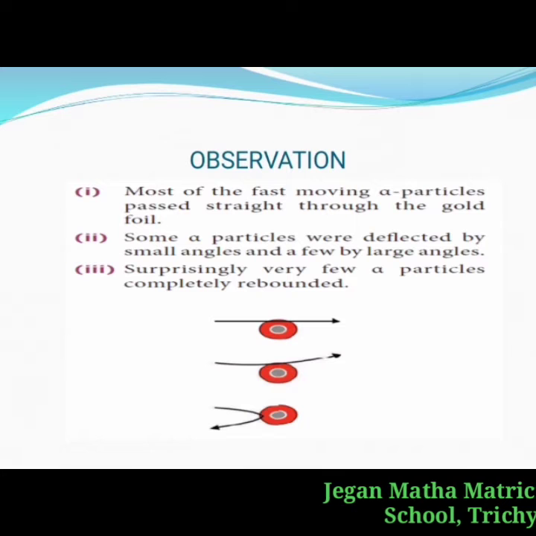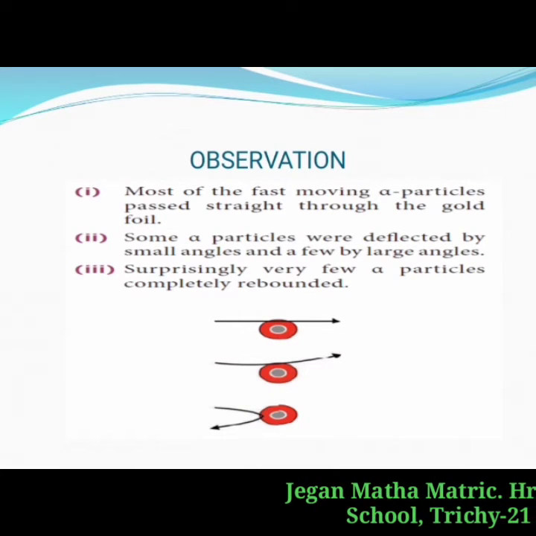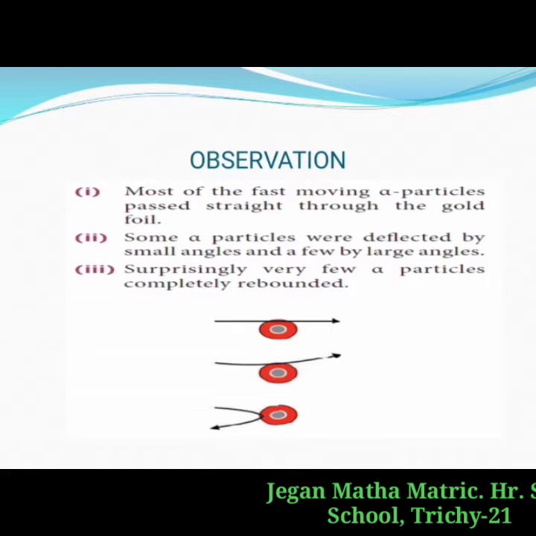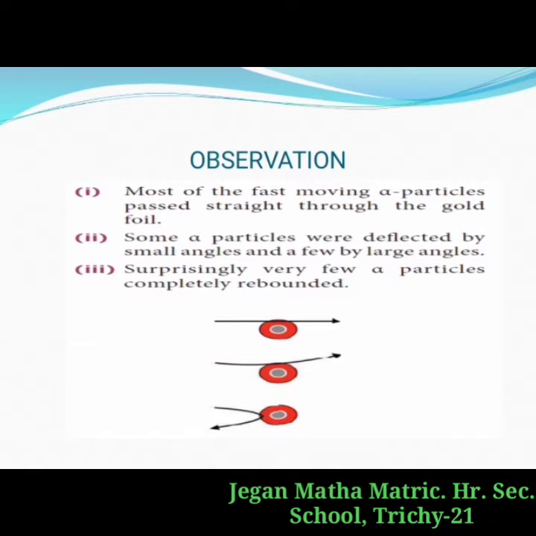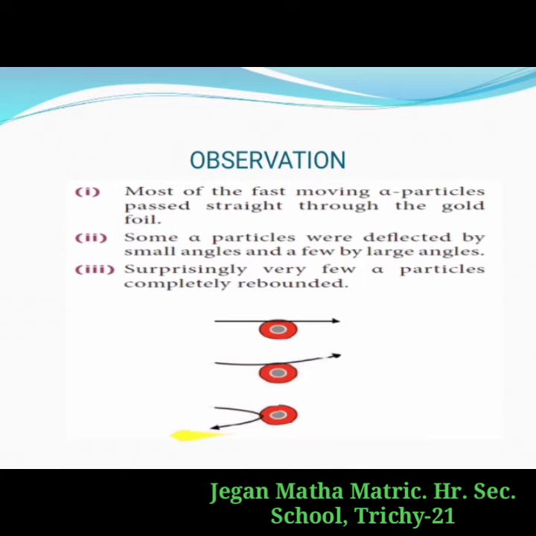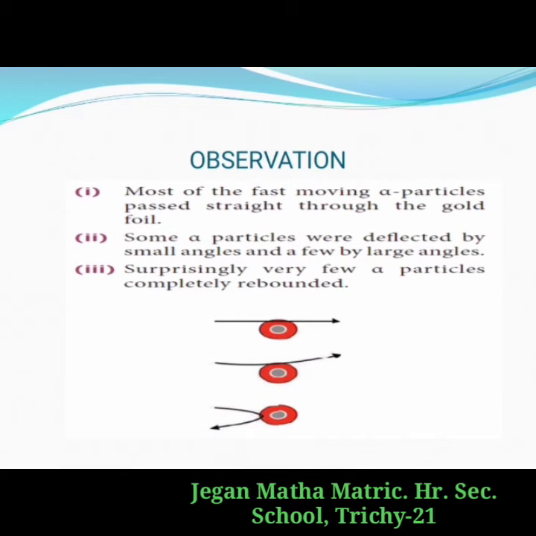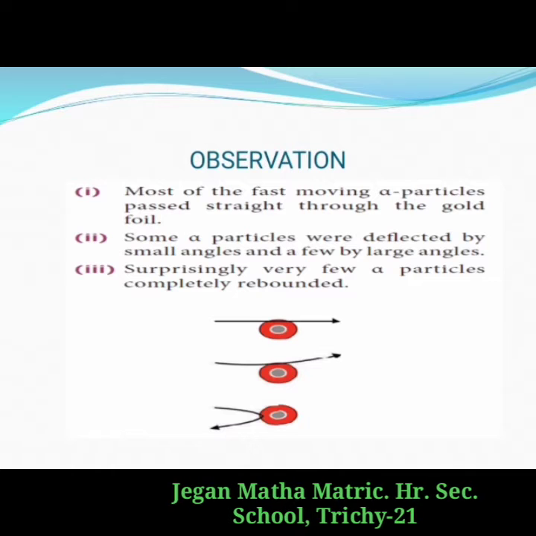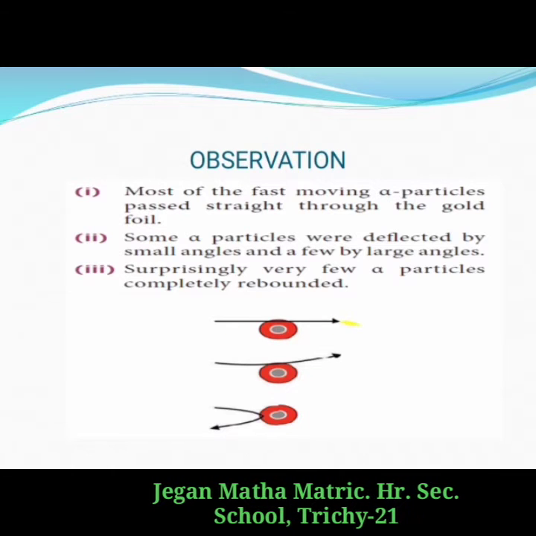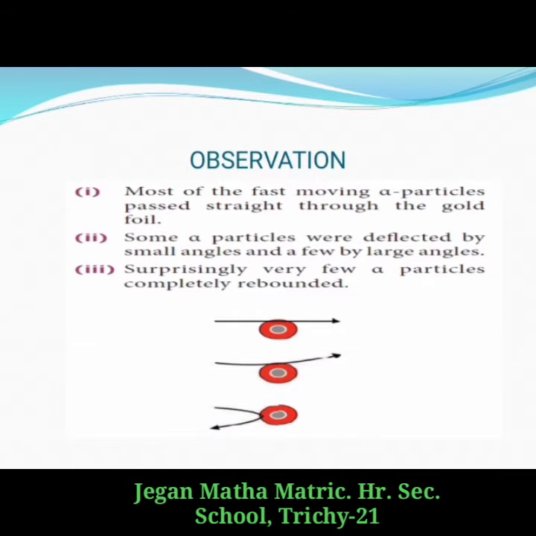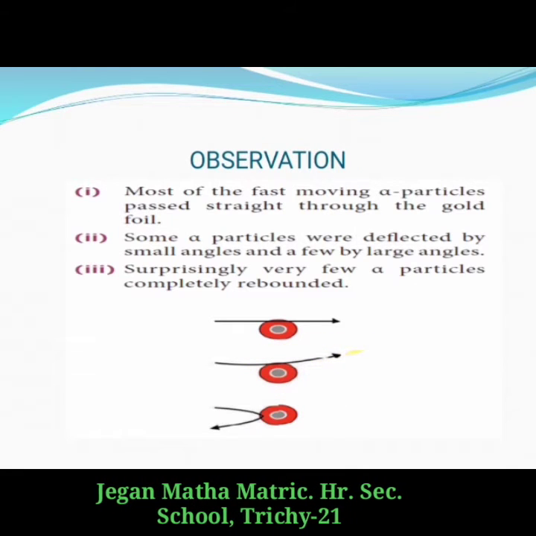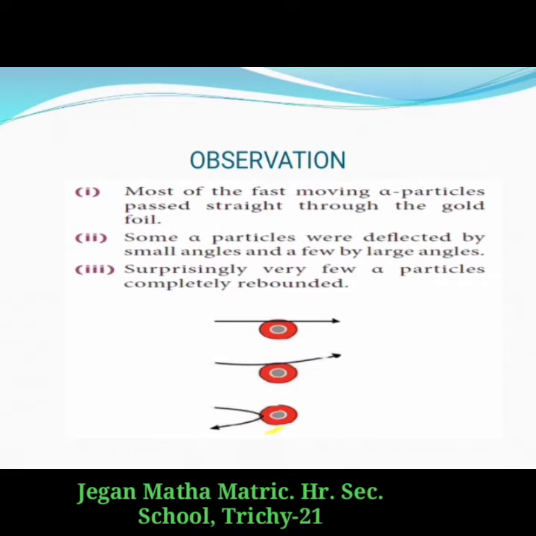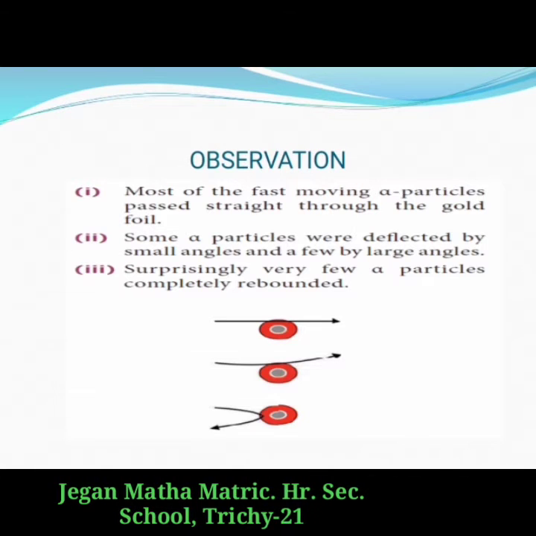Only some alpha particles were slightly deflected from their straight path. Then very few alpha particles completely bounced back. So the observations: most alpha particles passed straight through the foil, some alpha particles were slightly deflected from their straight path, and very few alpha particles completely bounced back.